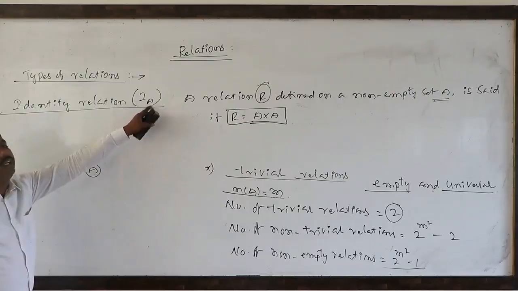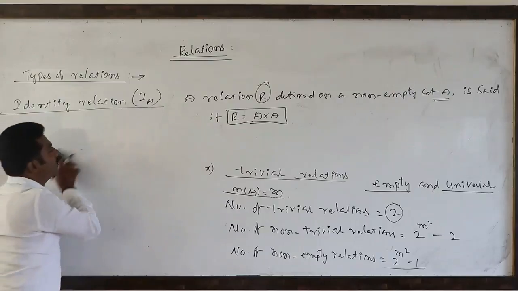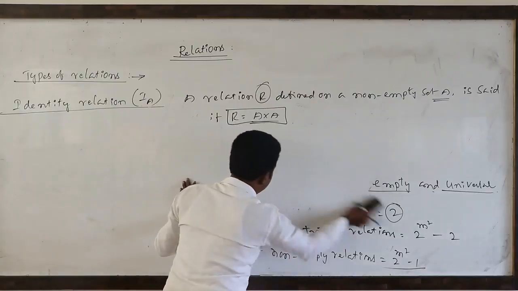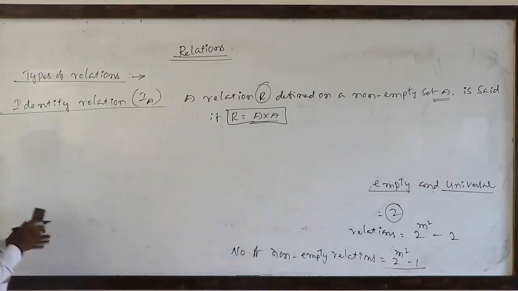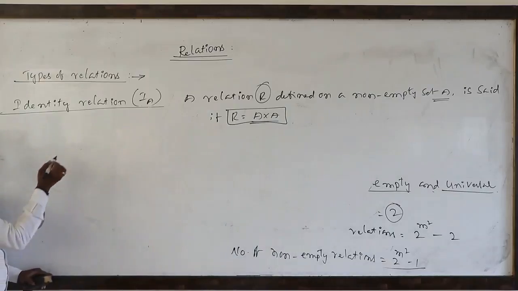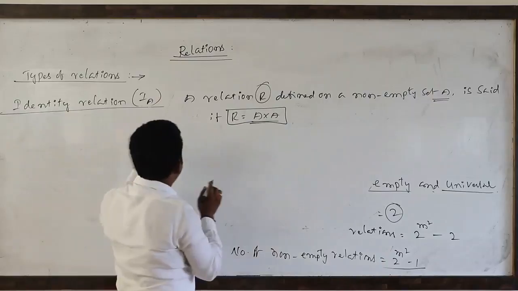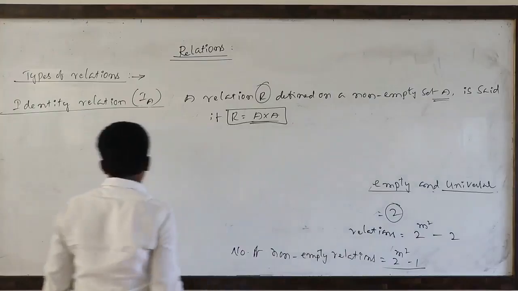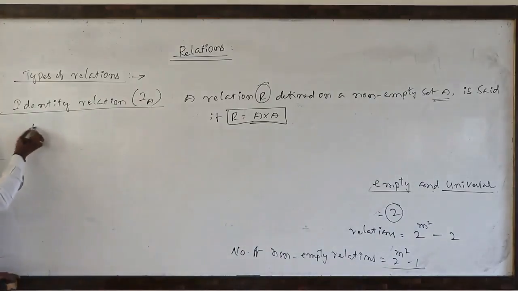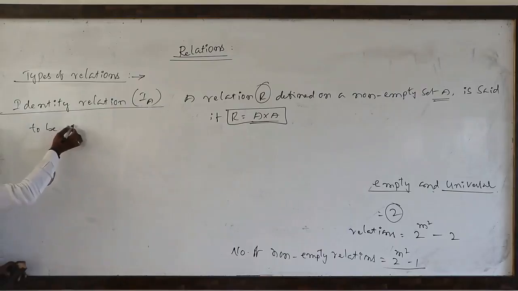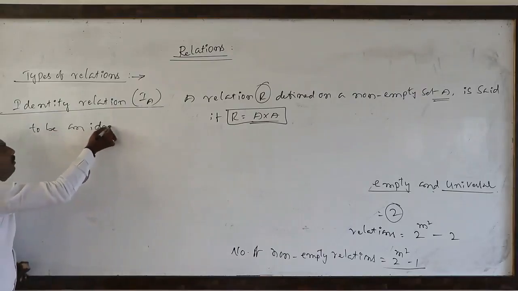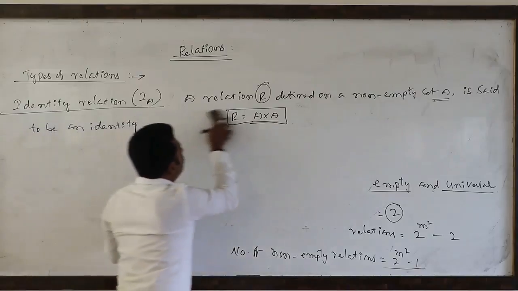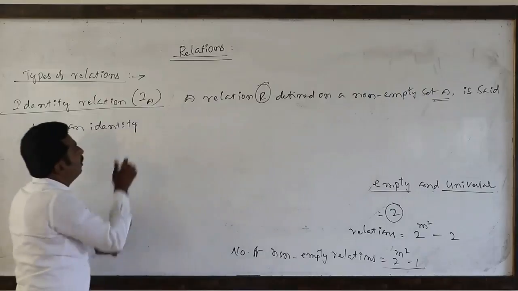Identity relation on a non-empty set. What is identity relation here? Very simple. Later I will define it; first we will define relation. A relation capital R defined on the non-empty set capital A is said to be an identity relation. What is the condition here? If